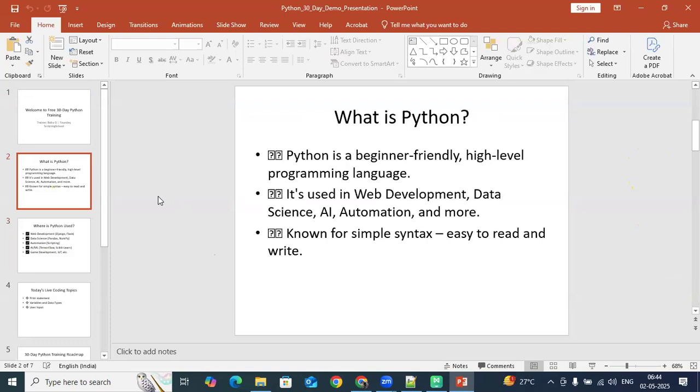Whatever GPT models people are developing, like DeepSeek or Grok, ChatGPT, everywhere Python modules are involved. Especially in DevOps, a lot of tools are implemented using Python. For example, Ansible is completely written in Python. People use this for automation and many more. It is known for simple syntax, easy to read and write, like the print syntax we just discussed.